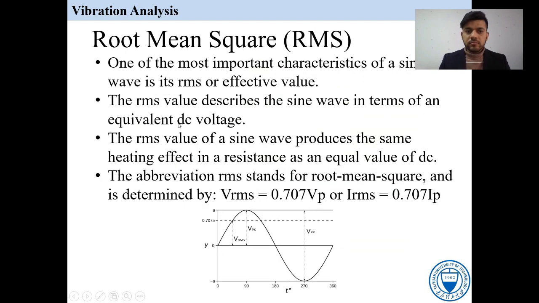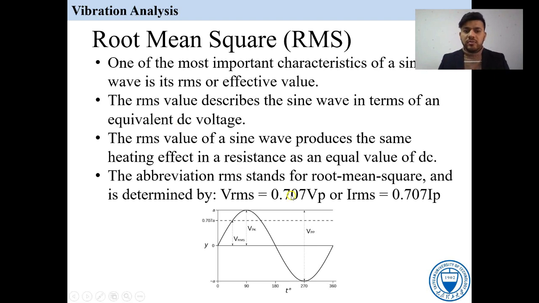Okay, the last topic is the root mean square value. The root mean square value is the quadratic mean. The root mean square value is the direct current that gives the same average power dissipation in a resistance. It is the most important characteristic of the sine wave, the RMS or effective value.